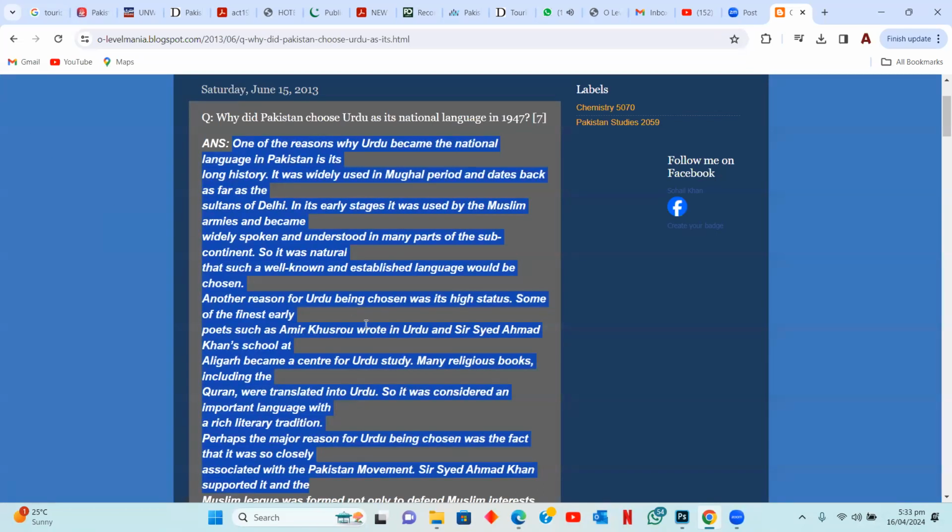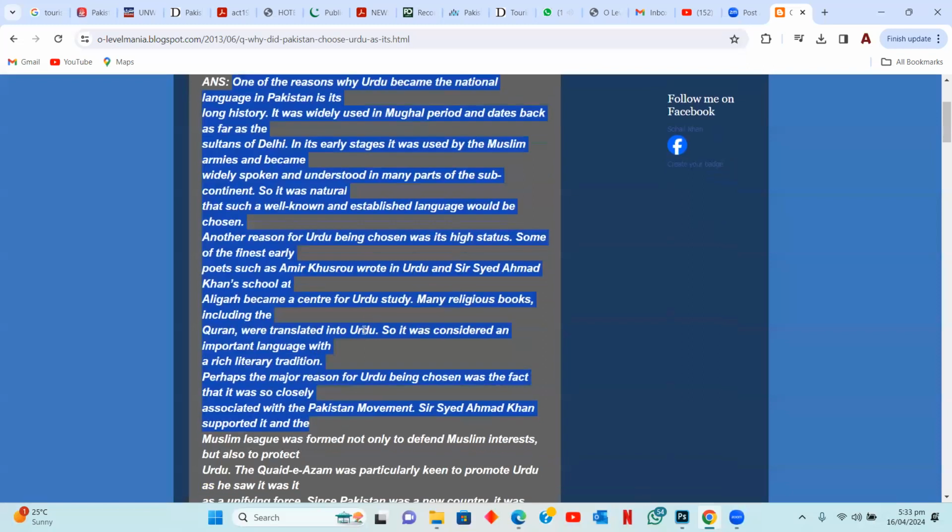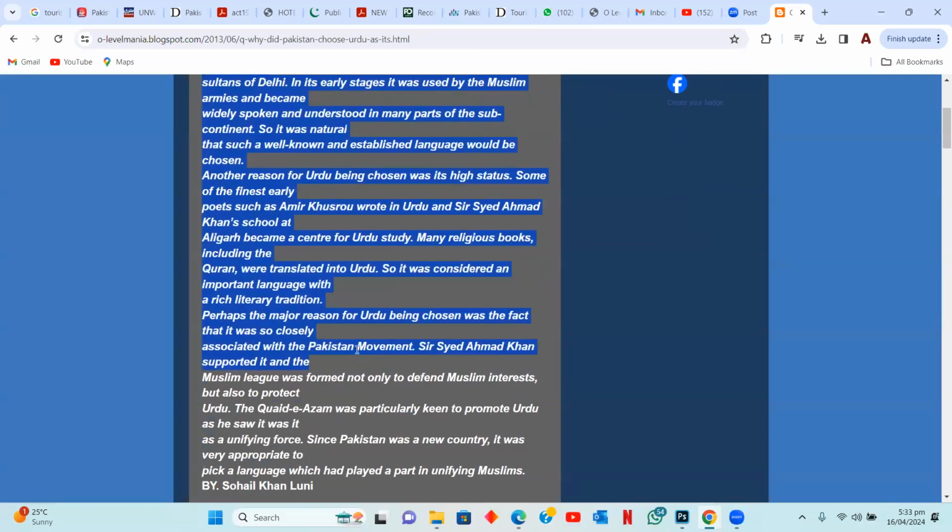And the third reason why Urdu was chosen as national language was because of its association with the Pakistan movement. I'm reading out this reason here. Sir Sayyid Ahmed Khan had supported this language, and it was formed not only to defend the interests of Muslims, but also to protect the Muslim League. Formation of the Muslim League was done to even protect Urdu, right? If you remember Sir Syed Ahmed Khan's two nation theory, he also talked about Urdu becoming the national language.